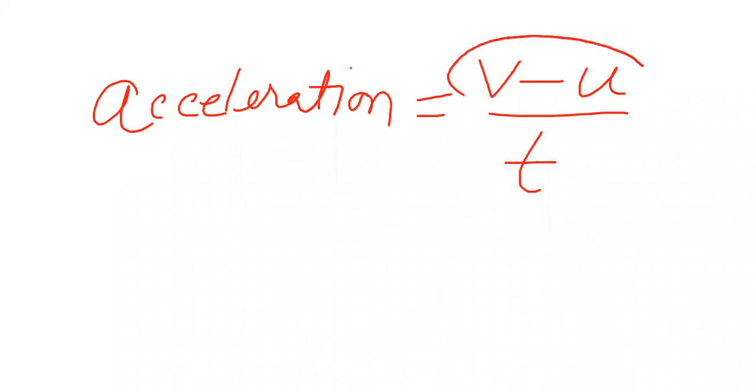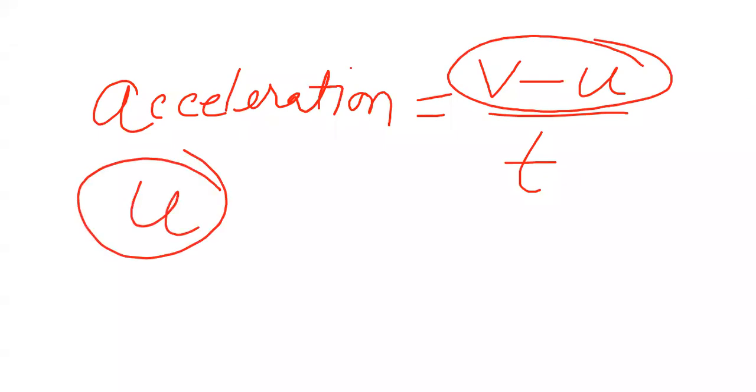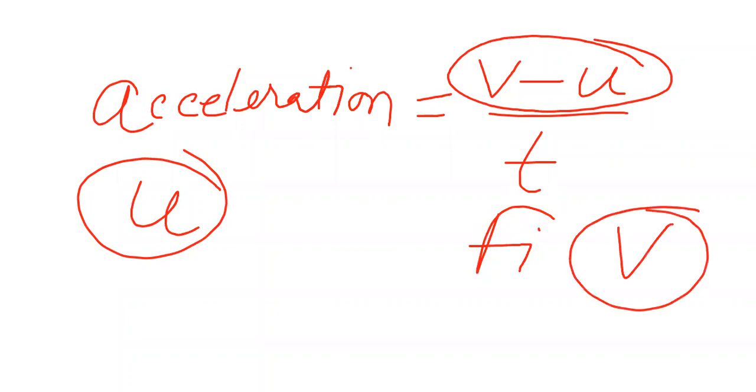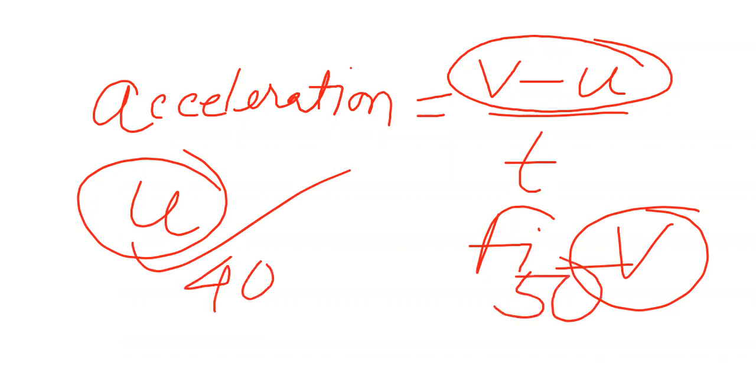Change of velocity means, suppose initial velocity is u and final velocity is v. Then what will be the change? Final minus initial, no? Suppose first you started at 40 kilometers, then 50. Then what is the change? It is the difference, no? Yes, ma'am. Now it is clear. 10.